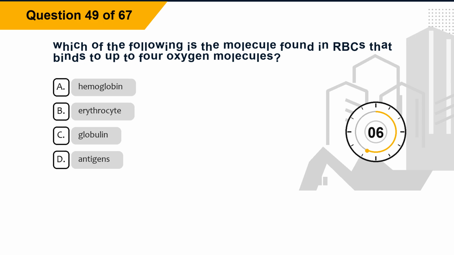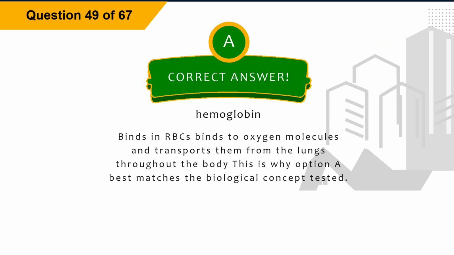Option A, hemoglobin. Option B, erythrocyte. Option C, globulin. Option D, antigens. The correct answer is option A, hemoglobin. Explanation: hemoglobin in RBCs binds to oxygen molecules and transports them from the lungs throughout the body. This is why option A best matches the biological concept tested.